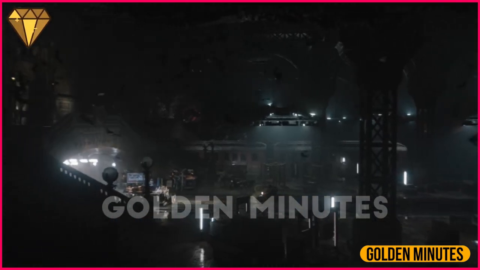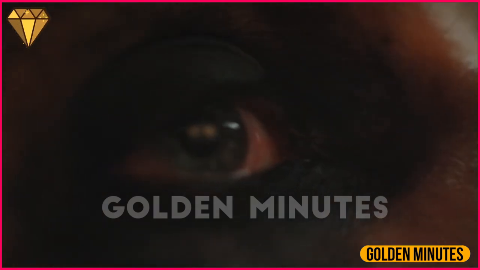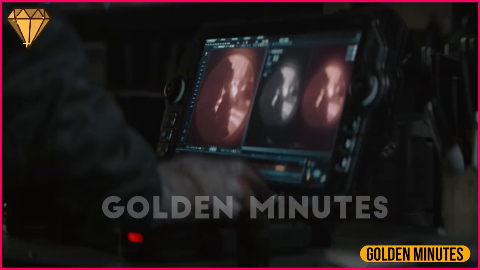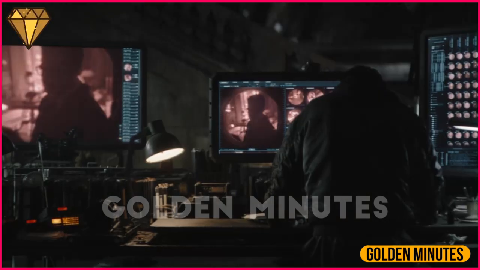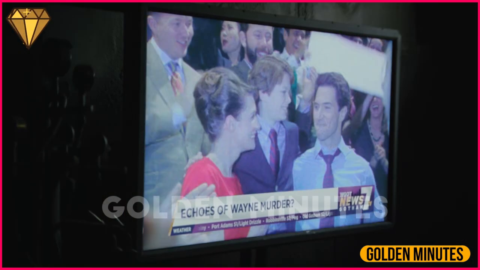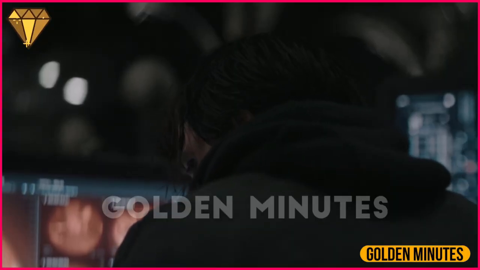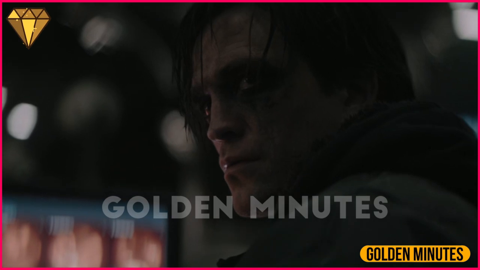Batman returns to his headquarters. The lens he puts on his eye has a camera that films everything while seeing. He separates the images he has seen so that he can investigate them more. In the TV news, they compare this murder to the murder of Thomas Wayne and his wife 20 years ago, the parents of Bruce Wayne, or Batman.